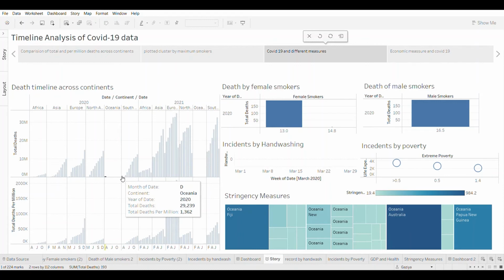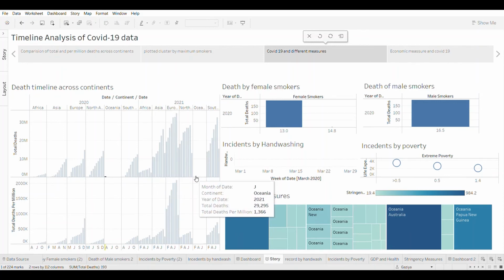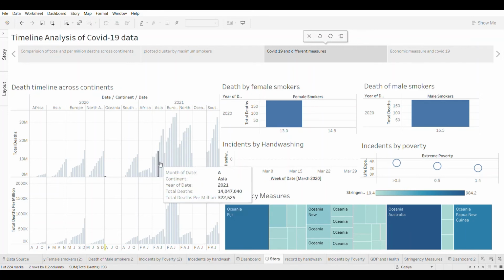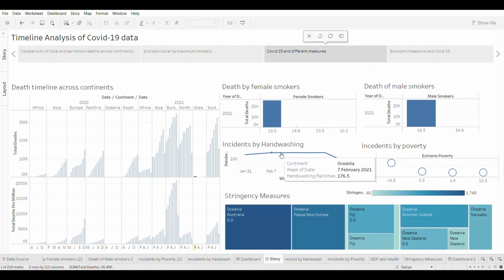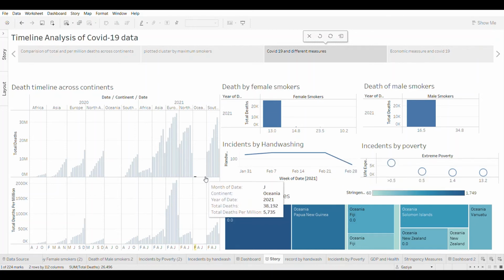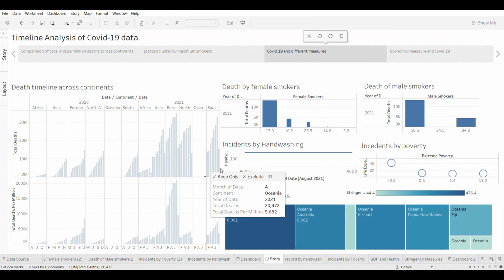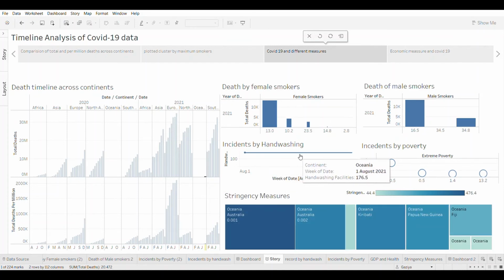Finally, let's come to Oceania. The Oceania continent recorded the lowest death due to COVID-19, mainly due to its geographic location. However, it also followed low hand washing practices and stringency measures. Smoking is also not so prevalent there.